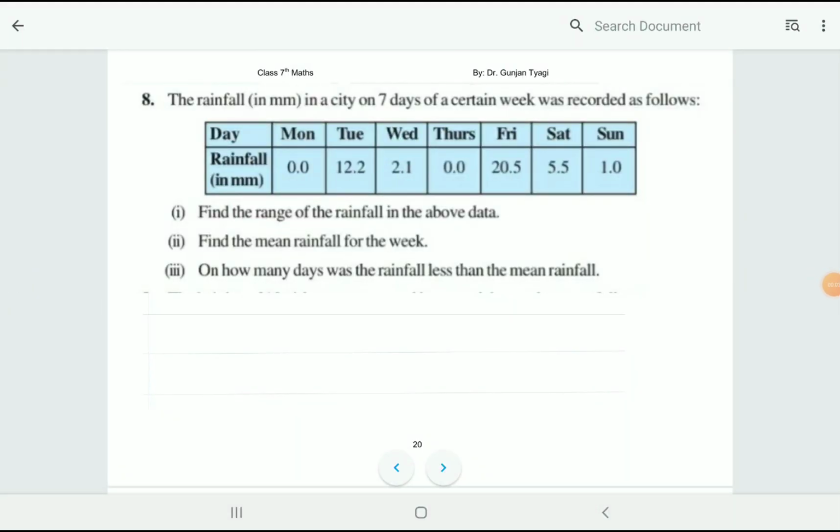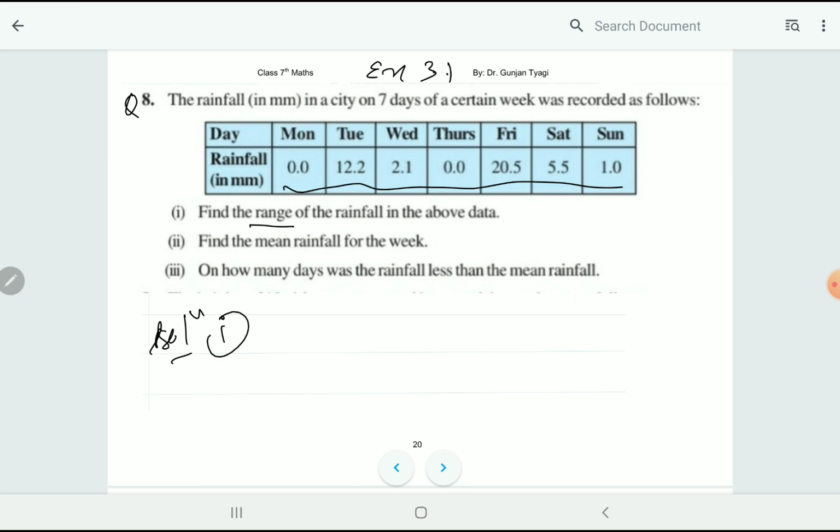In this lecture we are doing exercise 3.1 question number 8 for class 7th. The question is already on the screen. The rainfall in the city over 7 days of a certain week was recorded as follows. This is the rainfall in mm. Let's solve the first part: find the range of the rainfall in the above data.